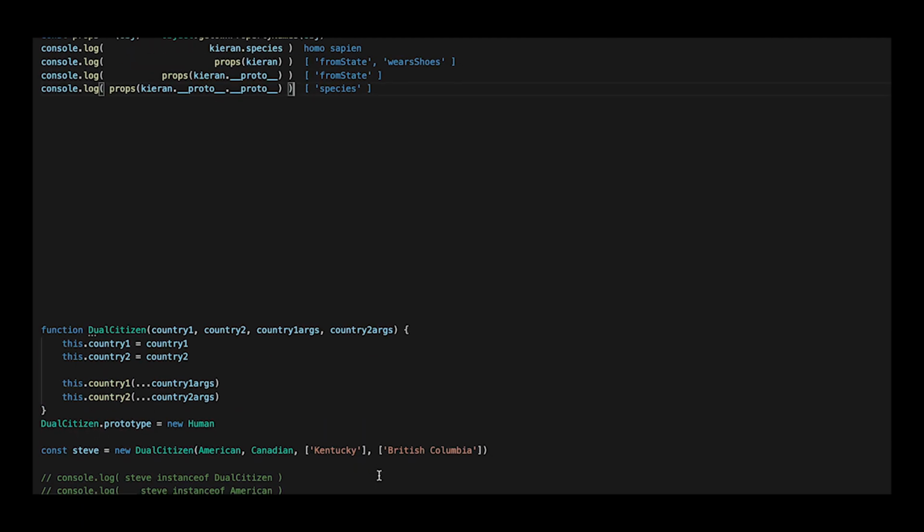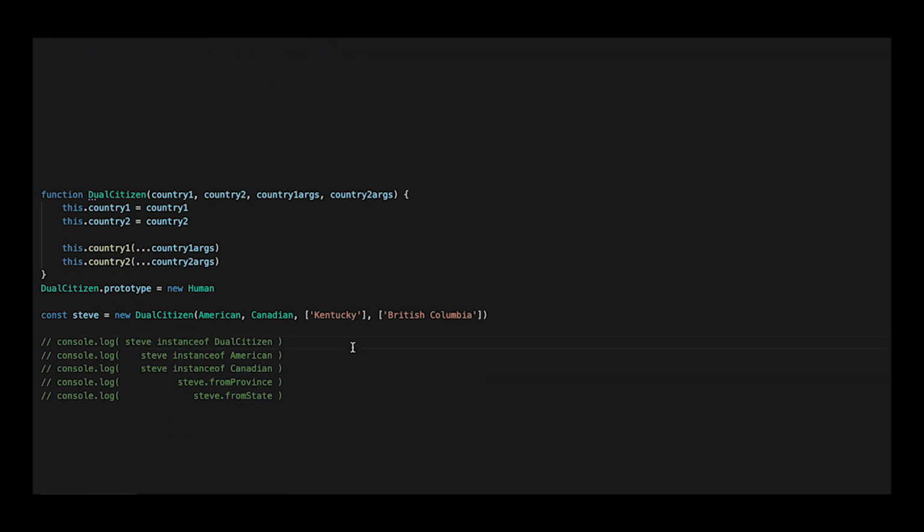What if I want to inherit from multiple classes? It's complicated, but JavaScript doesn't support multiple inheritance. But we can fake this multiple inheritance by calling multiple constructor functions within a constructor function. Here, I create a new object, Steve, and I can see that he is a dual citizen. However, he is not an American or Canadian. But by calling the constructor functions this.country1 and this.country2, we can set the properties from province and from state.